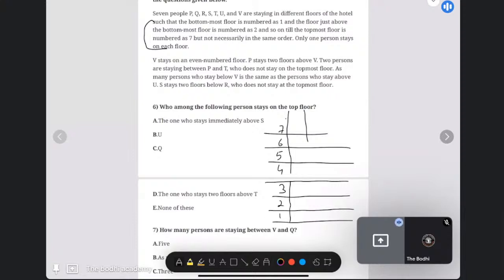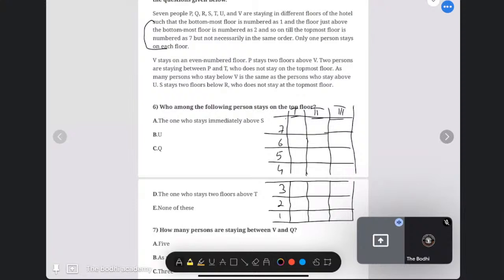Again, I will draw 3 conditions. Condition number 1, 2, and 3.